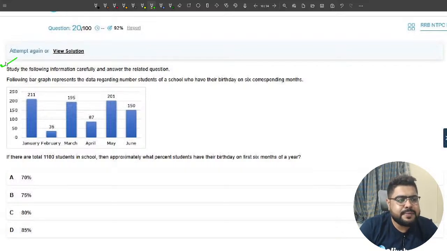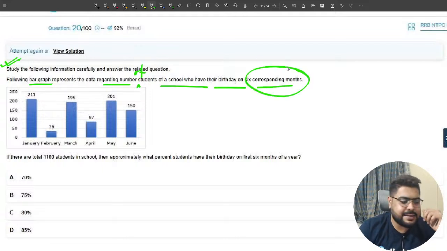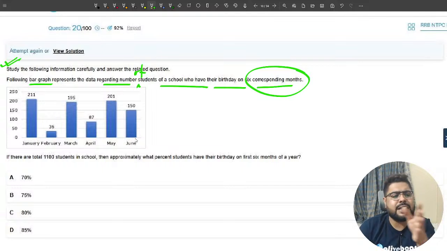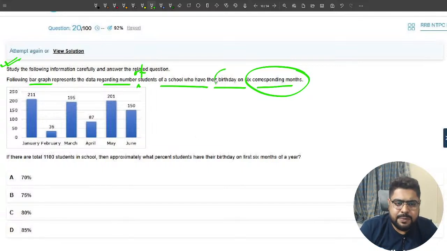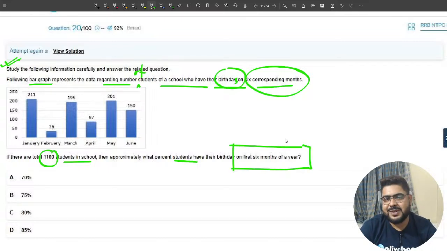There's a DI question. The following bar graph represents the data regarding the number of students of a school who have their birthday in 6 consecutive months. Chalo, sir, January, February, March, April, May, June. If there are a total of 1100 students in the school, approximately what percent of students have their birthday in the first 6 months of the year? So total, how many students have birthdays in the first 6 months?